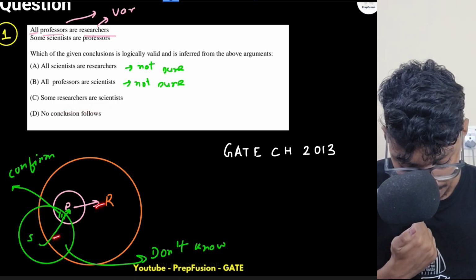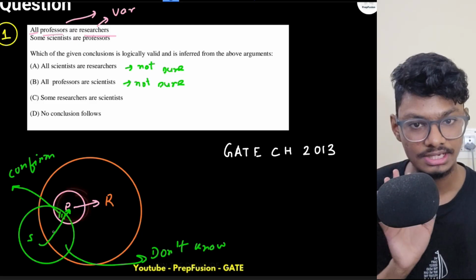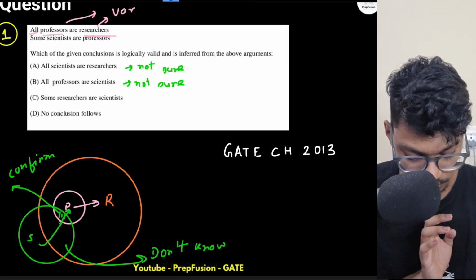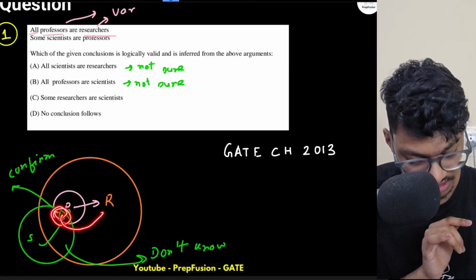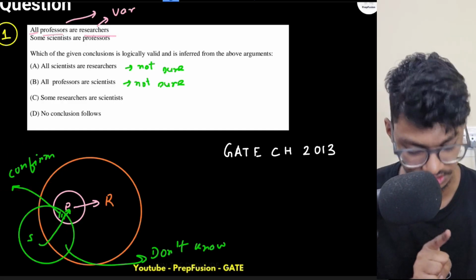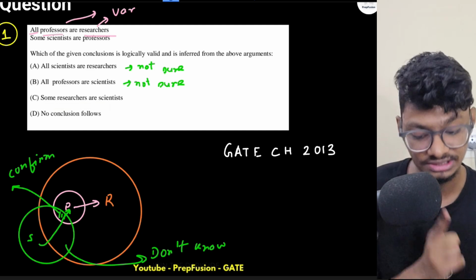Some researchers are scientists. Is this correct? Because I know all professors are researchers, and I know some scientists are professors. So this common part will also lie in the researcher part. That much information I have, because I am confirmed about this situation. So this common part has to lie in researchers as well. So some researchers are scientists. This is a correct statement.